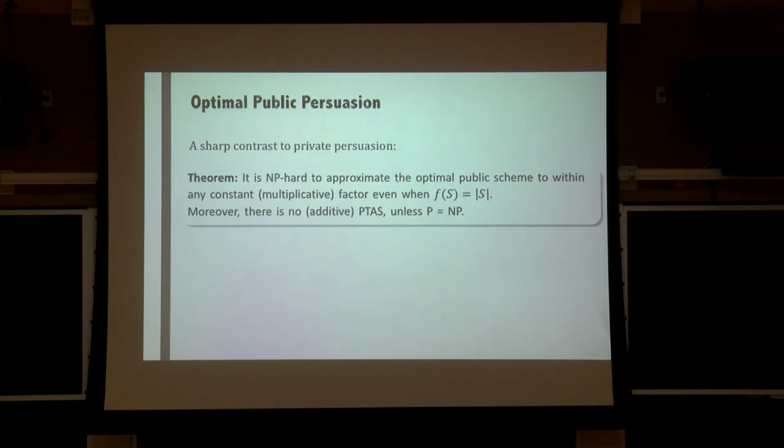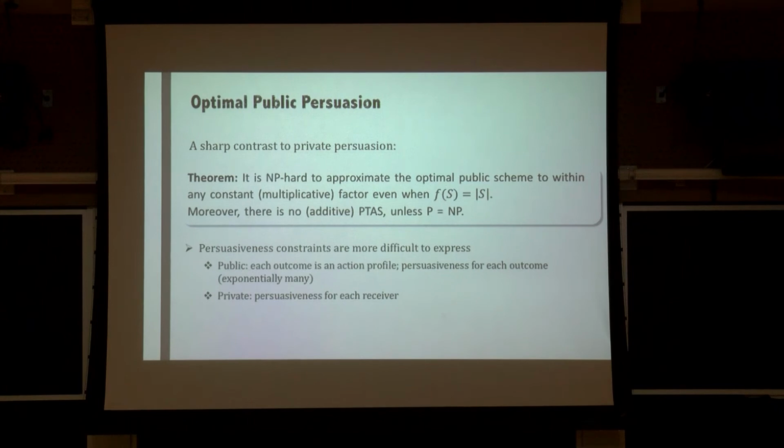I'm not going to show the proof here, but roughly the intuition is that the persuasiveness constraint for public persuasion is much more difficult to express than that in the private persuasion case. The reason is that in the public signaling setting, one signal is going to result in an outcome which is basically a profile of receiver actions. But there are exponentially many profiles.